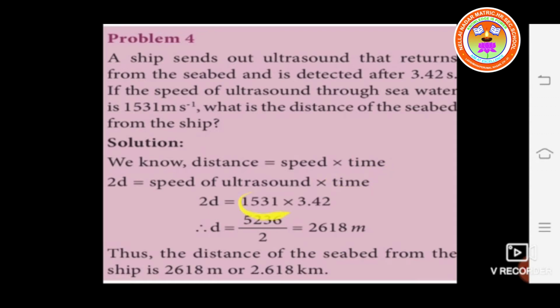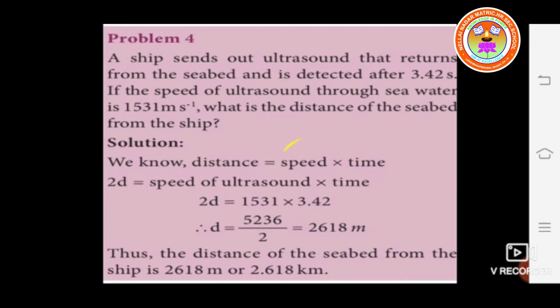So 2D is equal to 1531 into 3.42. So 2D is equal to 5236, and D is equal to 5236 divided by 2. So we get the value of the distance, 2618 meter. Thus the distance of the seabed from the ship is 2618 meter or 2.618 kilometer.